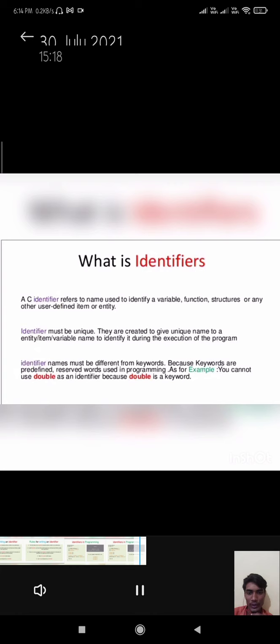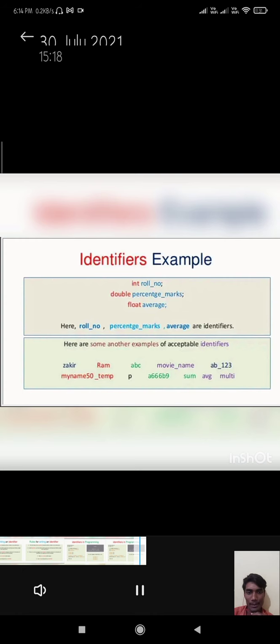For example, you cannot use double as an identifier because double is a keyword. Identifier example: int roll_number, double percentage_marks, float average. Here roll_number, percentage_marks, and average are identifiers.